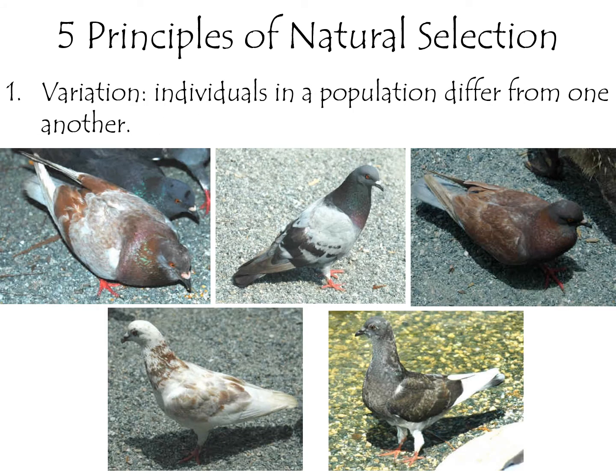So our first principle is variation. There must be variation. There must be difference in the population in order for natural selection to occur. If everybody has the exact same traits, there's no better, there's no worse, everybody's the same.